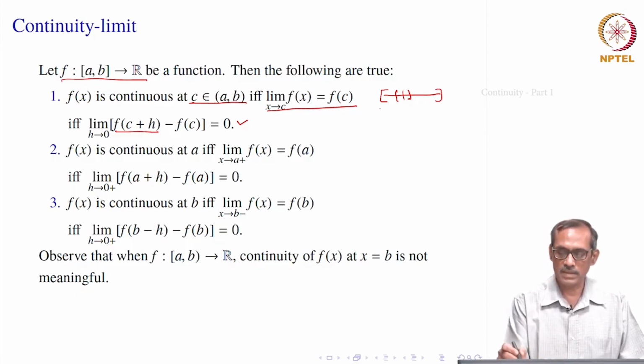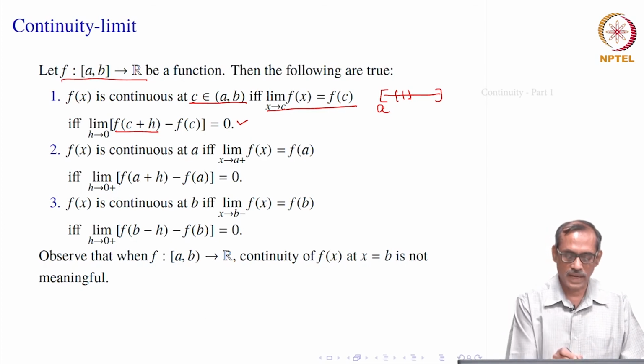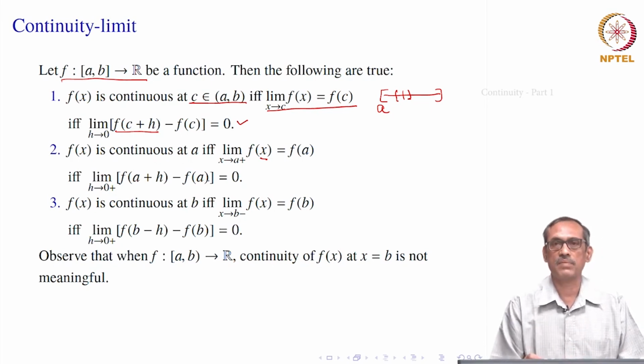Now, if it is an end point, say the left end point a, then as we have seen, only the right side limit is meaningful. So, we say that f x is continuous at a if and only if limit of f x, x goes to a plus, equals f of a, where c becomes a here. And that is again the same thing as, because the left side limit is not meaningful, h cannot be negative. So, writing x as a plus h, x minus a is h. So, limit h goes to 0 plus of f of a plus h minus f of a equals 0.